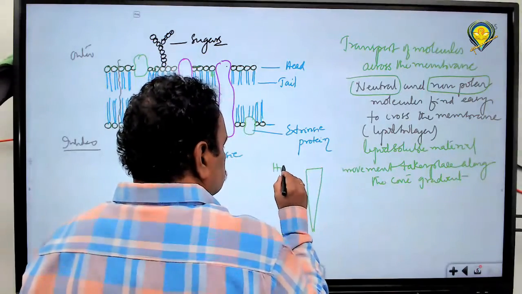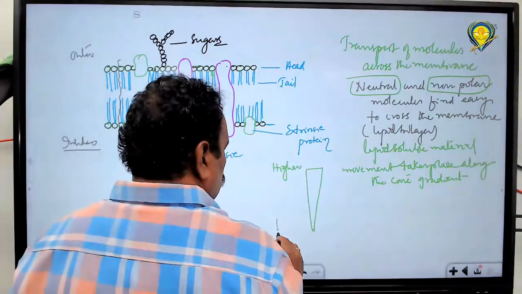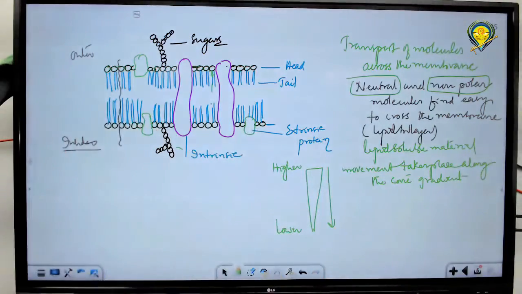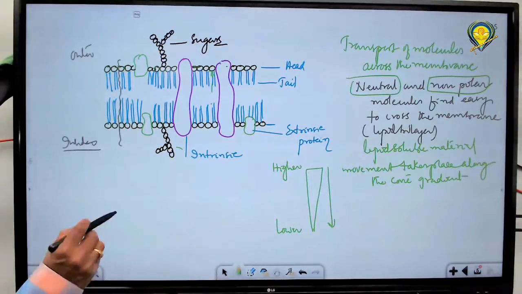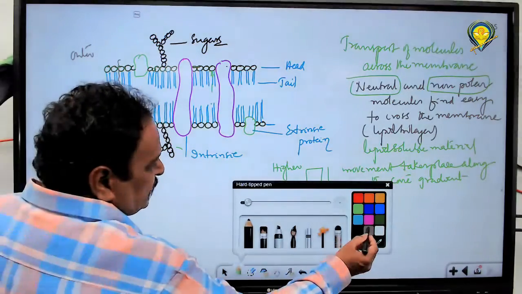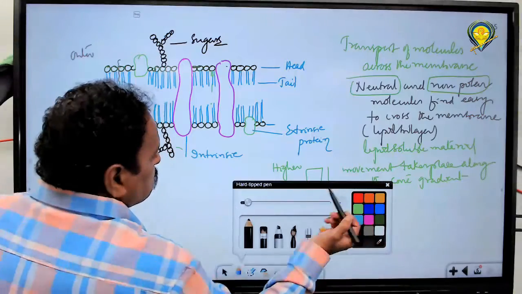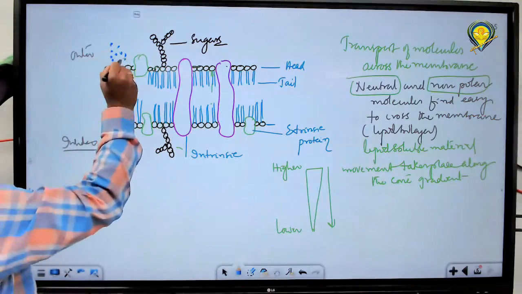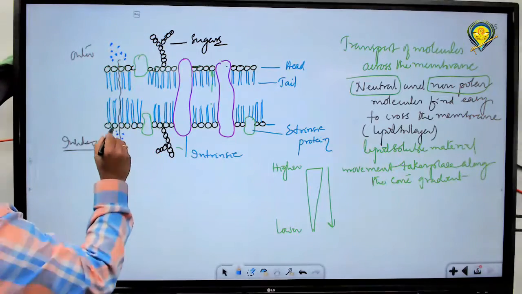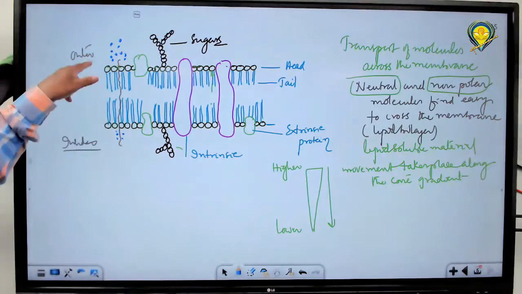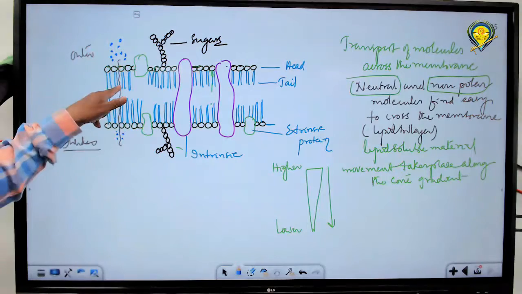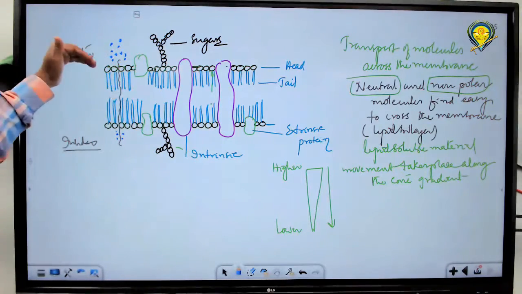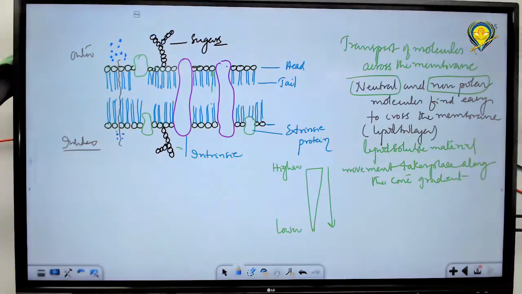It is higher, it is lower. Movement occurs in this direction. If ions or molecules are more in number on one side, their concentration is more here and less there. They can move easily if they are neutral, non-polar or lipid soluble, across the membrane along the concentration gradient.